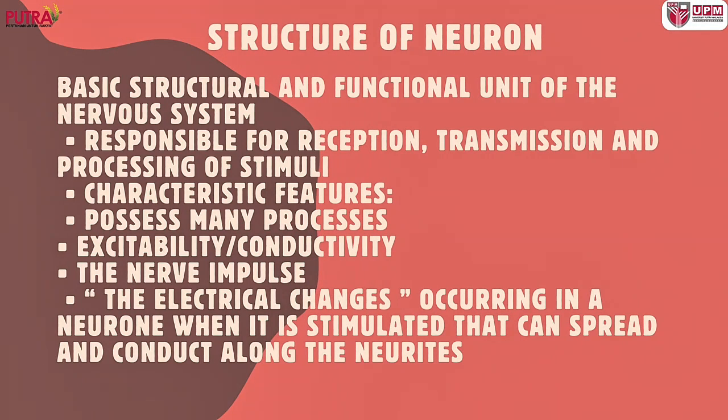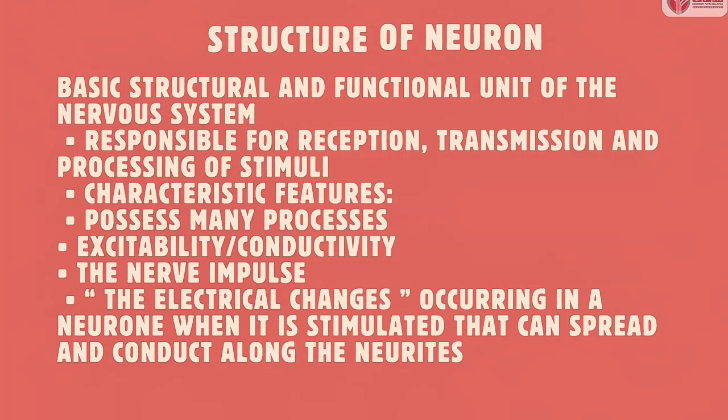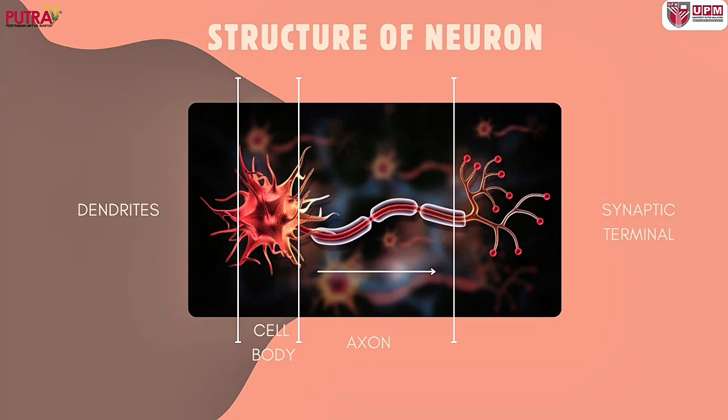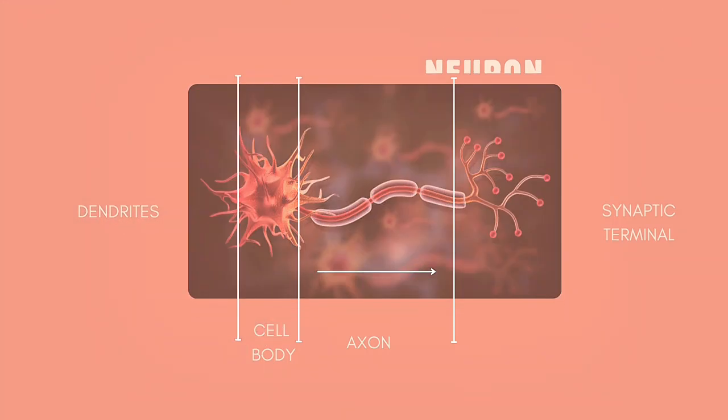So let us go through the structure of neurons. So basically, what is a neuron? A neuron is a nerve cell, the basic structural and functional unit of the nervous system. It is responsible for reception, transmission, and processing of stimuli. Some characteristic features of a neuron are many processes, excitability, and conductivity. The nerve impulse is the electrical changes occurring in a neuron when it is stimulated that can spread and conduct along the neurites. So this is the basic structure of a neuron that contains dendrite, cell body, axon, and synaptic terminal.